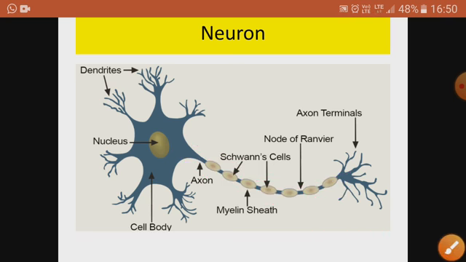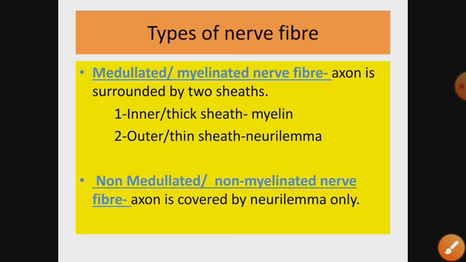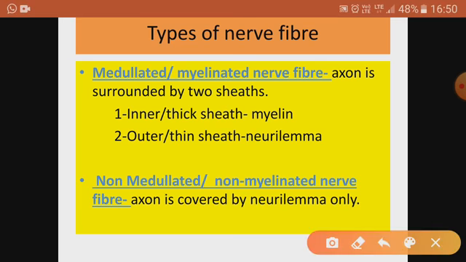So let's see in detail what this is all about. Here it is about the nerve fiber. Nerve fiber can be divided into two categories. One is medullated, or you can say myelinated nerve fiber, and another is non-medullated or non-myelinated nerve fiber. Now axon is surrounded by two sheaths. The axon, the longest part of the neuron, is surrounded by two sheaths. I am just drawing the axon so that you can understand well. So this is the axon, and this is the myelin sheath which is there.